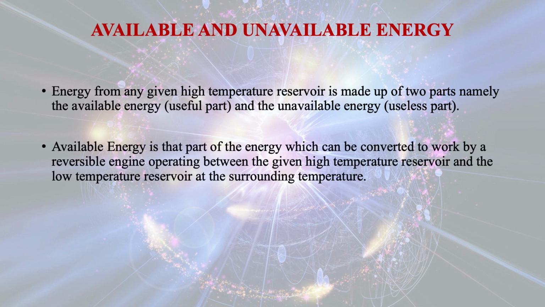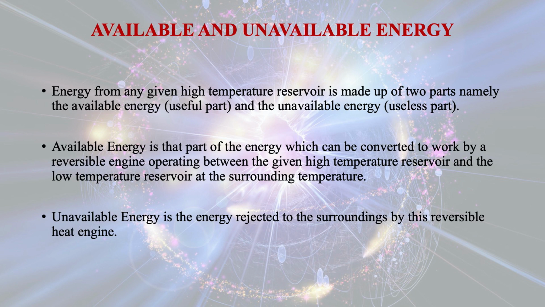Available energy is that part of the energy which can be converted to work by a reversible engine operating between the given high temperature reservoir and the low temperature reservoir at the surrounding temperature. Unavailable energy is the energy rejected to the surroundings by this reversible heat engine.